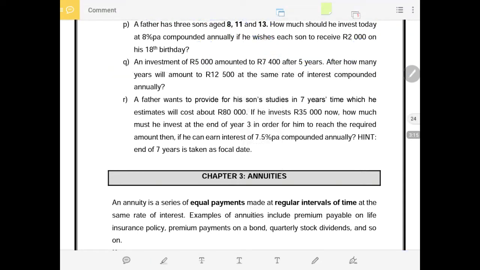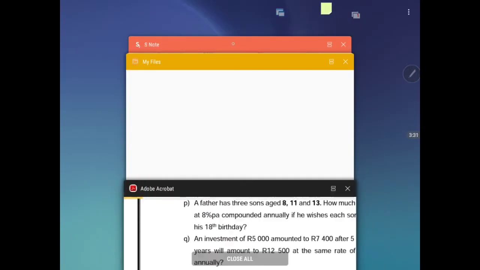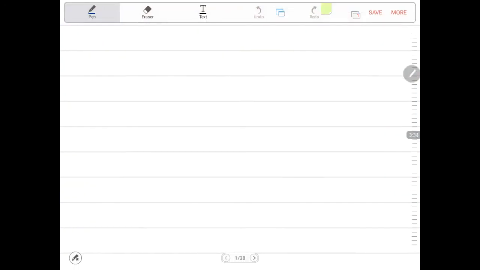Now let me do the calculation for that, which is very straightforward. As I said to you, we are looking for the present value for all these 3 sons who have different ages. Now this is alphabet P where we are. We have the son that is age 8. We need to be specific. The son who has the age of 8. Then what do we have? We have the so-called future value, plus minus 2,000.